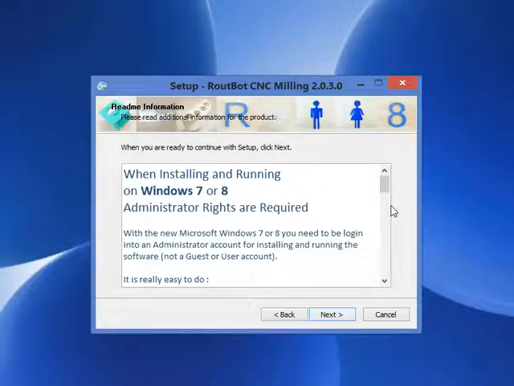Now this message is telling us that RoutBot CNC requires administrator privilege, which means that we need to be logged in into an administrator account, not a guest or user account. In this case, we are already logged in into an administrator account with administrator rights, so we're going to click on Next to continue.